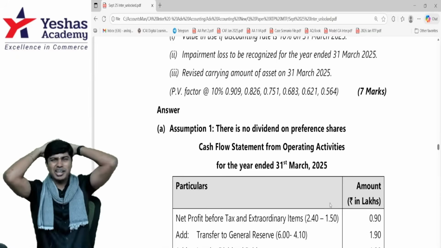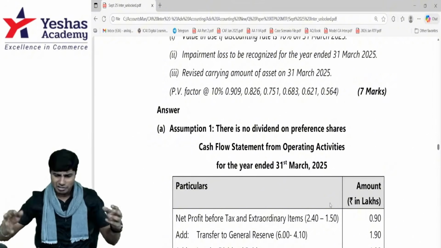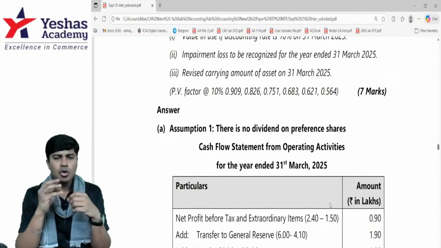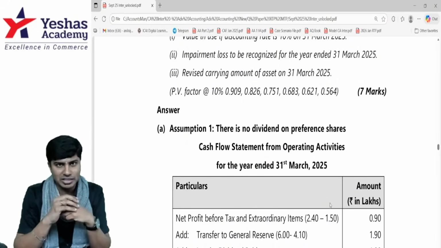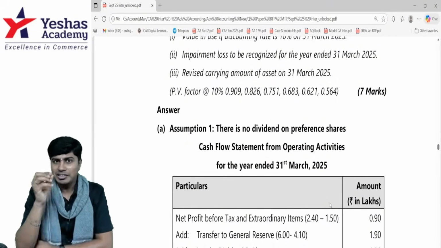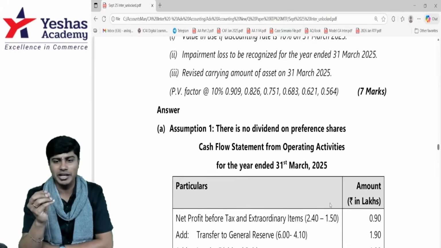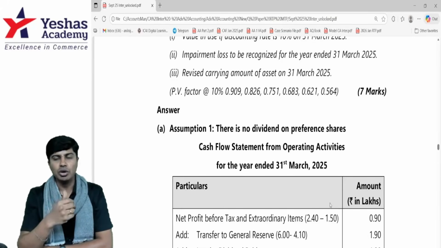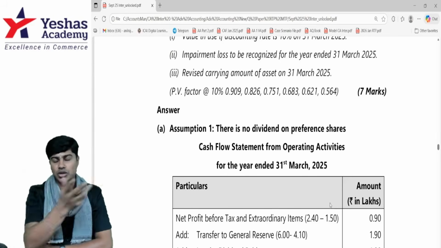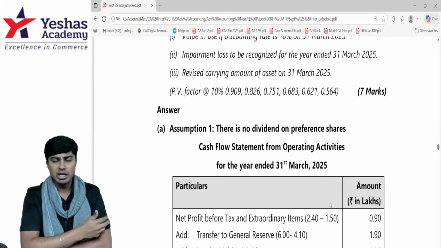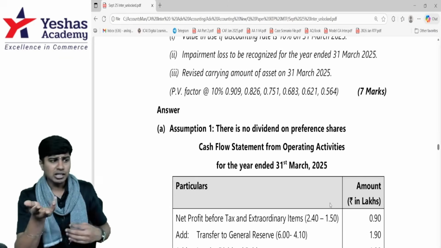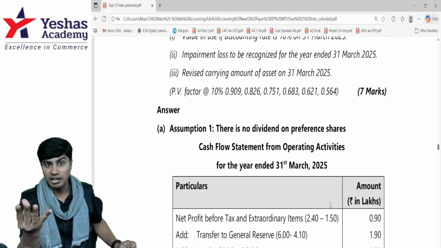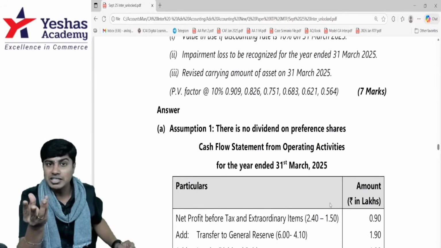So these kinds of irritating points come up in class where the faculty, maybe if you learned it from me or anybody else who taught you, would have given you an assumption and made you write the answer. At that point, the frustration in your mind is, I made an assumption and wrote based on what sir told. What if in the exam the assumption is not matching with the ICAI suggested answer? Because a lot of times it so happened that students would have written assumption X, but the suggested answer comes with assumption Y. Are you going to lose marks in this case?